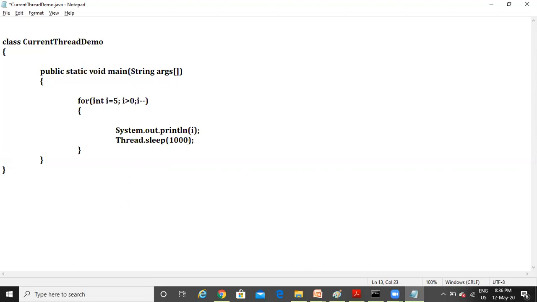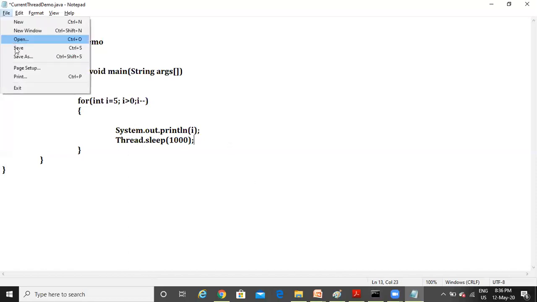The parameter value I have given is 1000, that is nothing but 1000 milliseconds. It is equal to 1 second. So there will be a time gap of 1 second between the printing of all the numbers. Let's see the output.